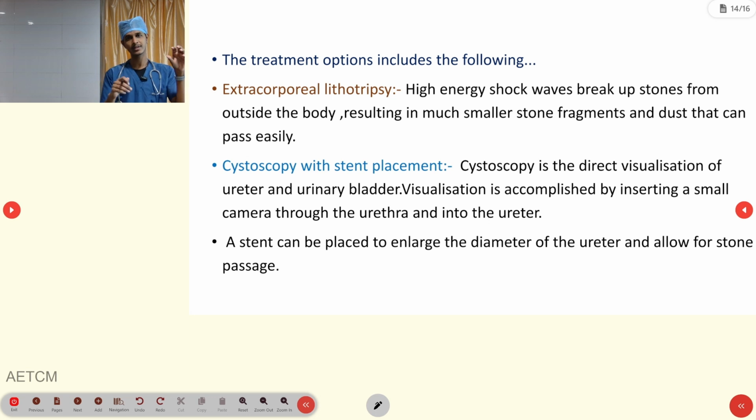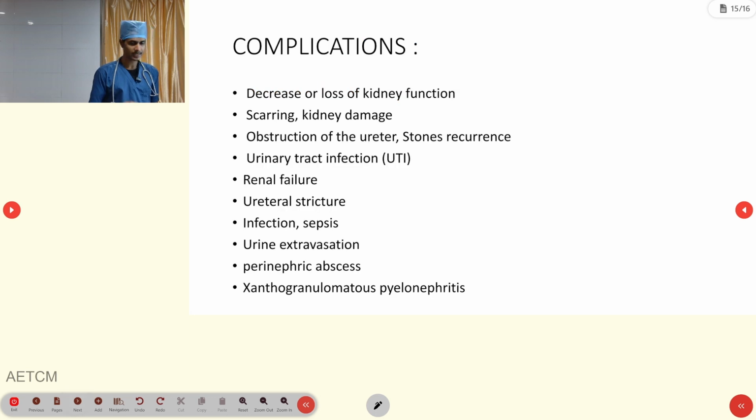We will do the endoscopy and then place a stent. That way we can drain it out, or we can do extracorporeal lithotripsy, where we send electrical waves from outside the body. It will break down your stones and then they will be excreted through your urine.